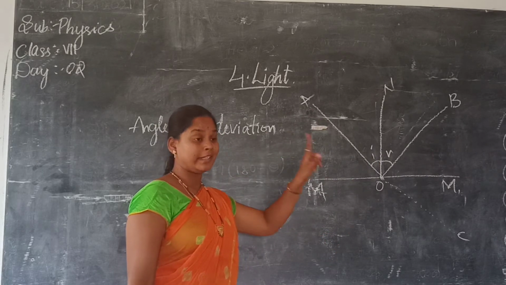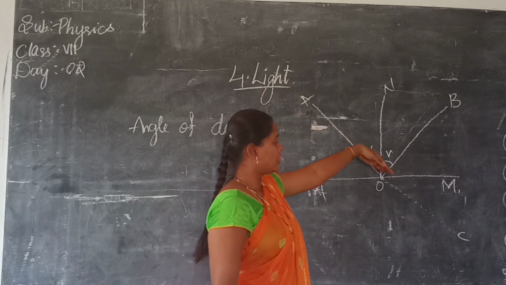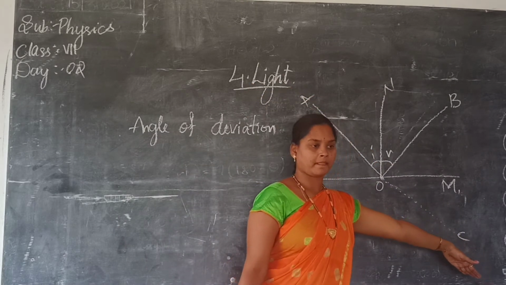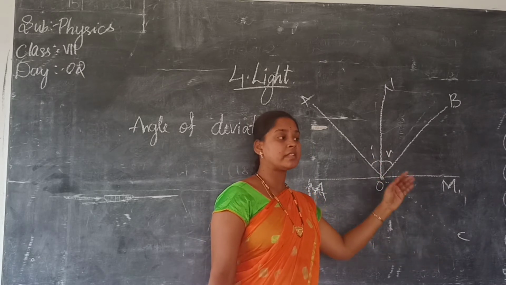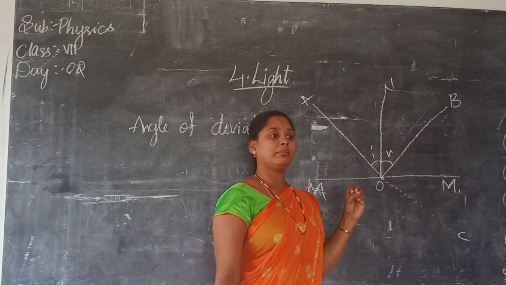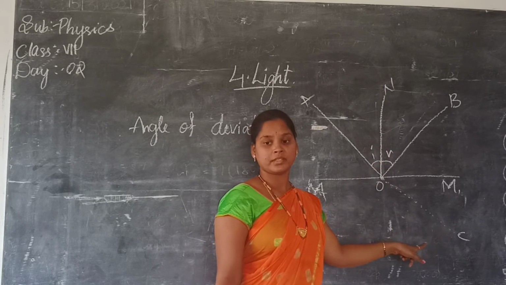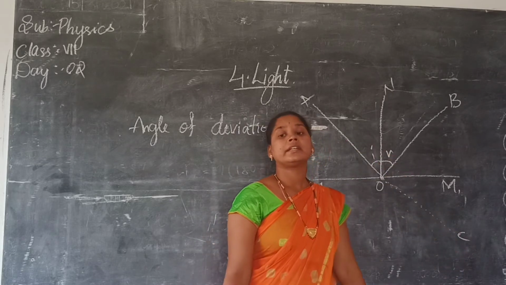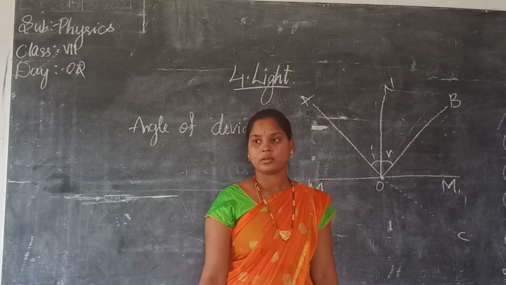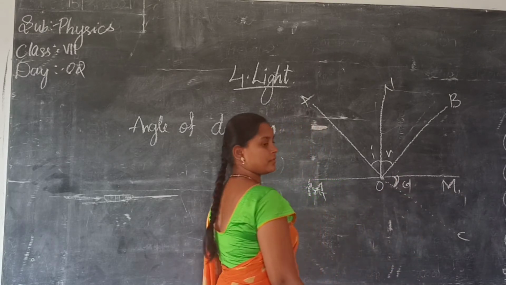Here. But if you observe, the angle of incidence where the light ray falls goes inside the mirror. That means it is making some angle inside the mirror also. We will see something coming out from the mirror, but nothing will be there. It is just making some angle there. With what angle it is going inside the mirror, it is called the angle of deviation.